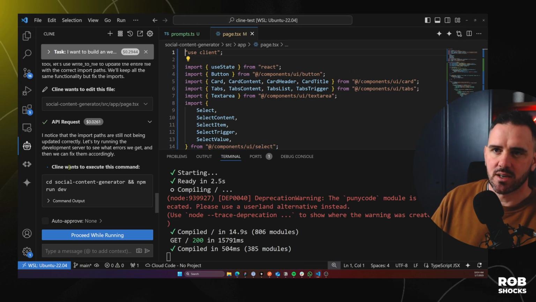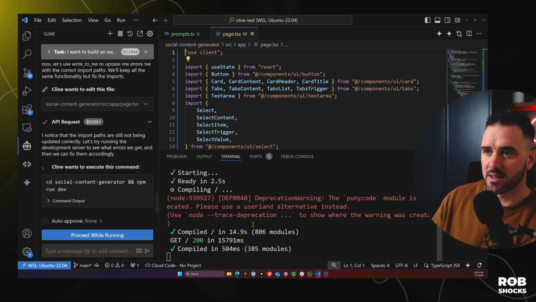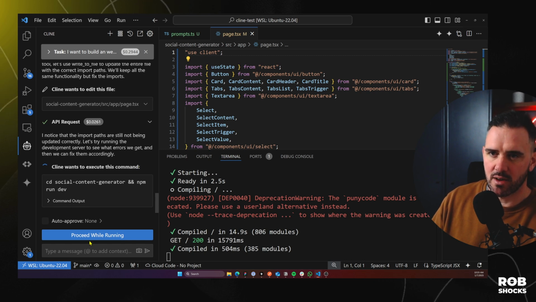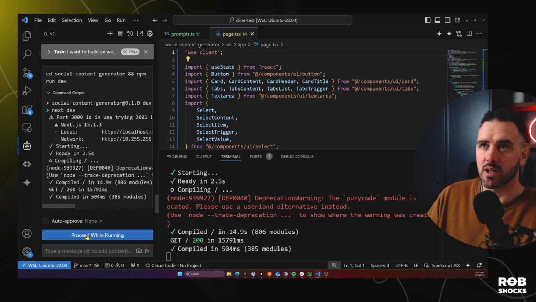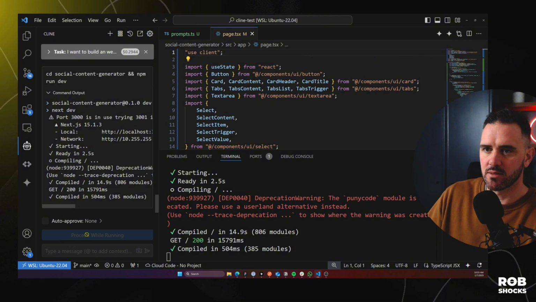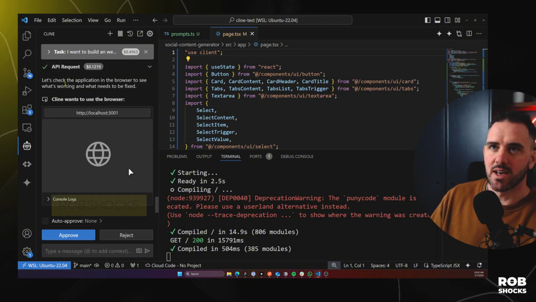So basically it's gone and said Cline wants to execute this command. I did execute that command. It is running, and now I've got this. So I'm assuming that means proceed while the development server is running. I don't know. I'm going to hit go. Okay, so this is pretty cool.